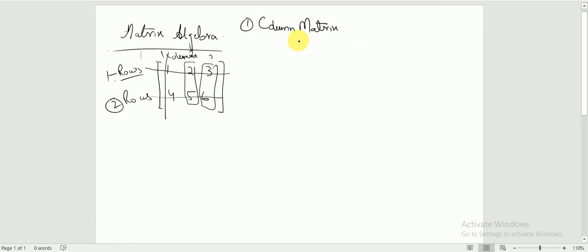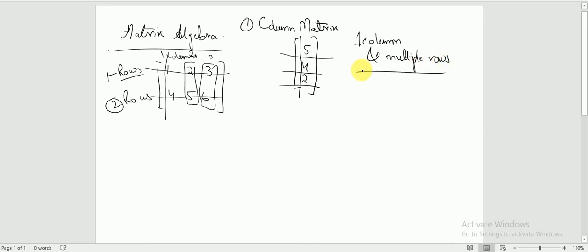I am writing that kind of matrix here, like 5, 4, 2. Here we can see the first row, the second row, and the third row, but there is only one column. So if you have only one column and multiple rows, you can define it as a column matrix.